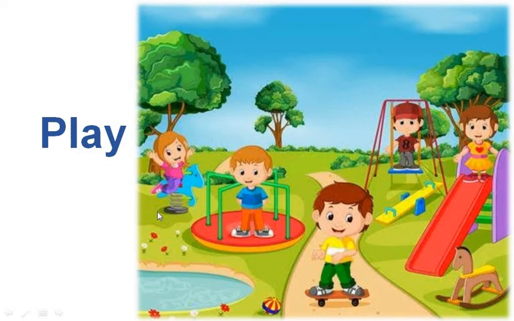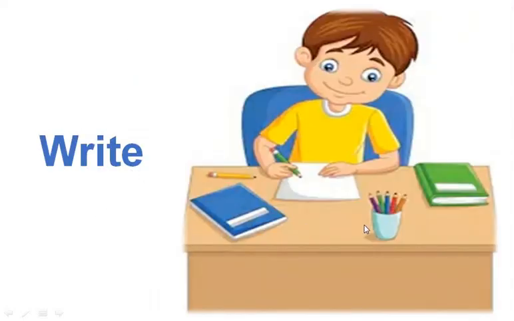Now, next slide. See this boy, he has a book, he has pencils, many colored pencils. That boy is writing. So W-R-I-T-E, write.